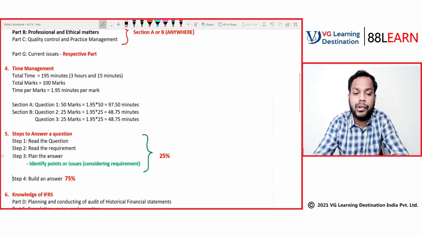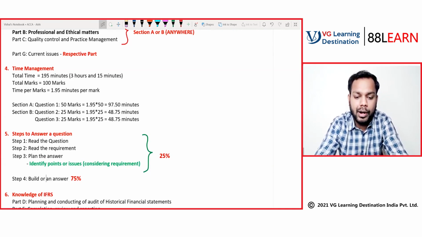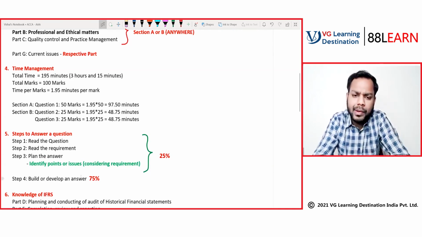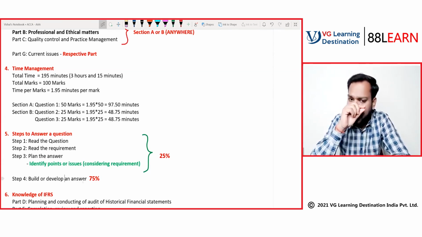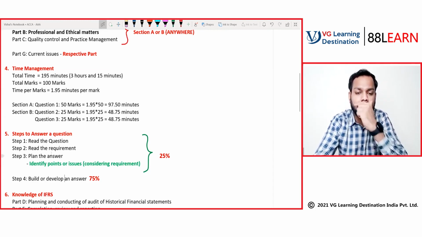Okay, now as part of step number 4, you have to develop or build an answer. What is this 25% and 75%? Let's suppose you have been given 97.5 minutes to write question number 1. First you should spend 25% of the time in just reading the question, reading the requirement, and planning the answer.